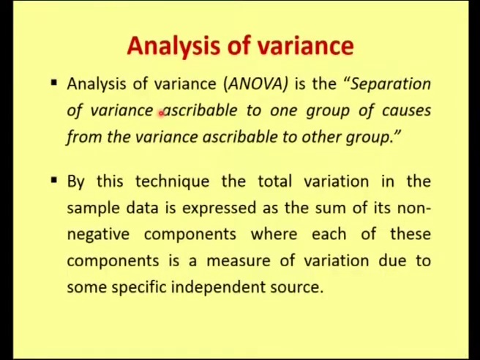The actual definition for analysis of variance is the separation of variance ascribable to one group of causes from the variance due to another group. By this technique, the total variation in the sample data is expressed as the sum of its non-negative components, where each of these components is a measure of variation due to some specific independent source.